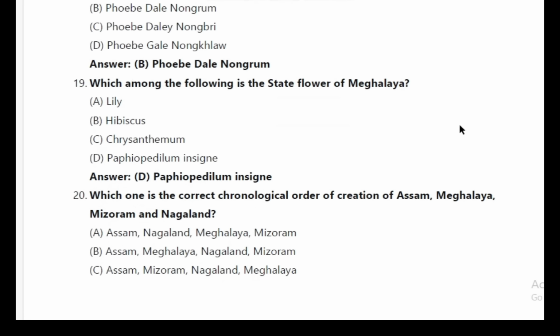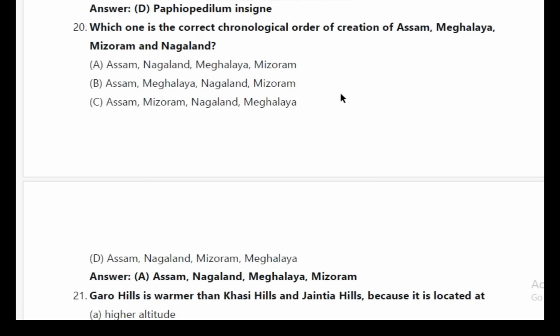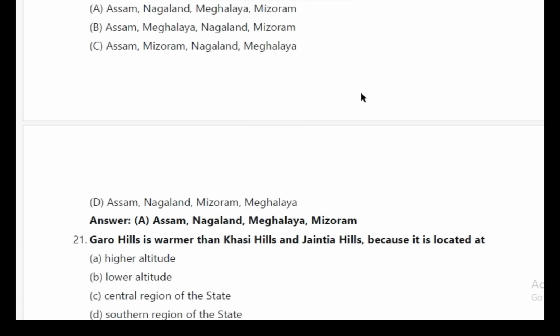Answer D, Paphiopedilum insigne. Kane kadai ka scientific name. Common name kadai kane ka ladies slipper orchid. 20. Which one is the correct chronological order of creation of Assam, Meghalaya, Mizoram, and Nagaland? Answer A, Assam, Nagaland, Meghalaya, Mizoram.